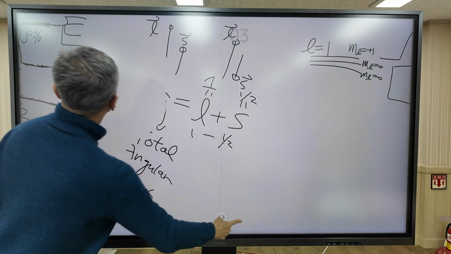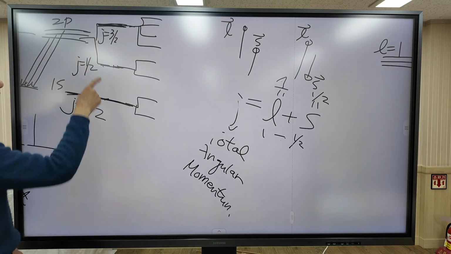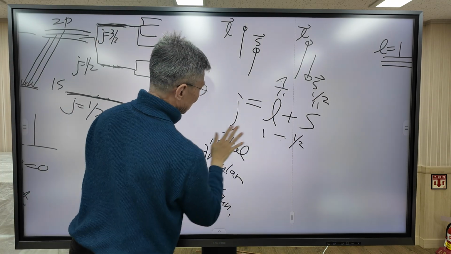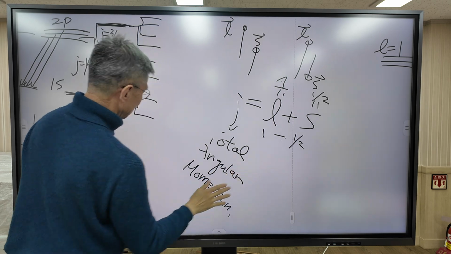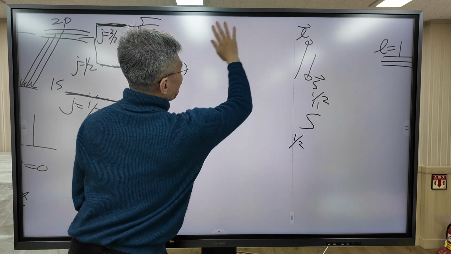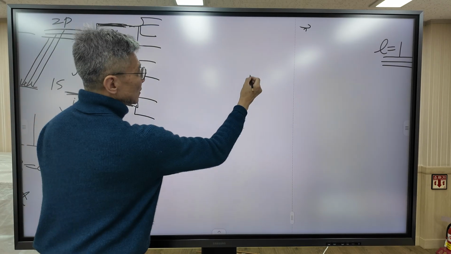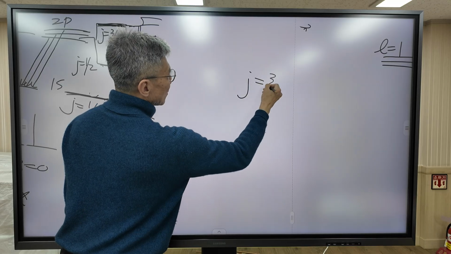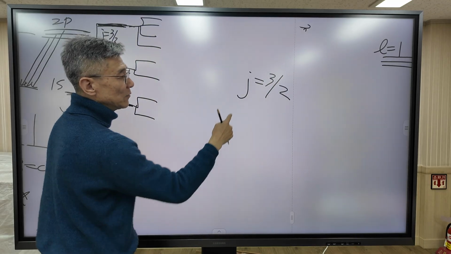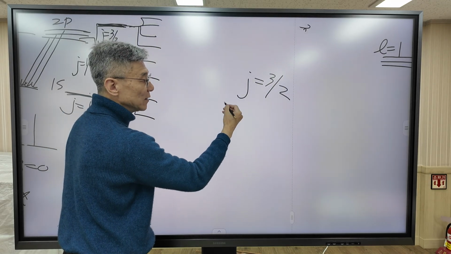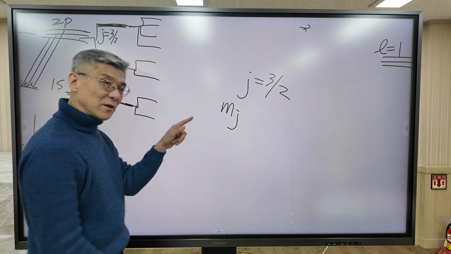Now, how about this state? For this state, J equals 3 over 2. Given J, we can define the MJ quantum number.